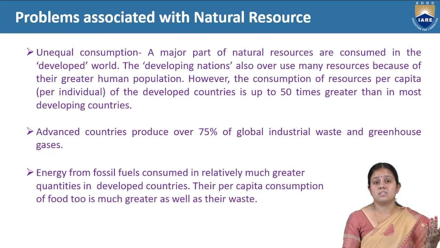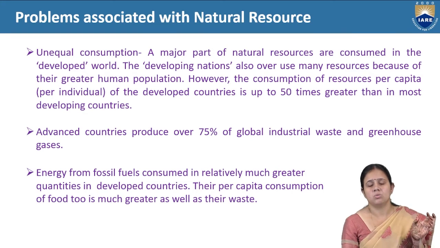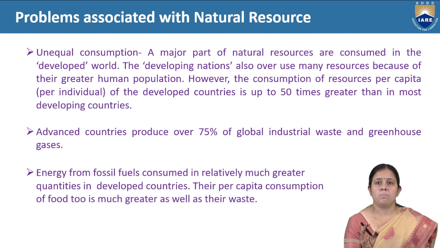So these countries use a greater amount of natural resources than us, the developing nations, and many resources because of their greater human population. Our developing nation doesn't have that much advanced technology, and our population is also more than these countries. So this comes under the category of unequal consumption of natural resources. It means the developed world is using more of the natural resources and we are using less, and our population is also more. So this is the unequal consumption. The per capita consumption of the developed countries is up to 50 times greater than in most developing countries.